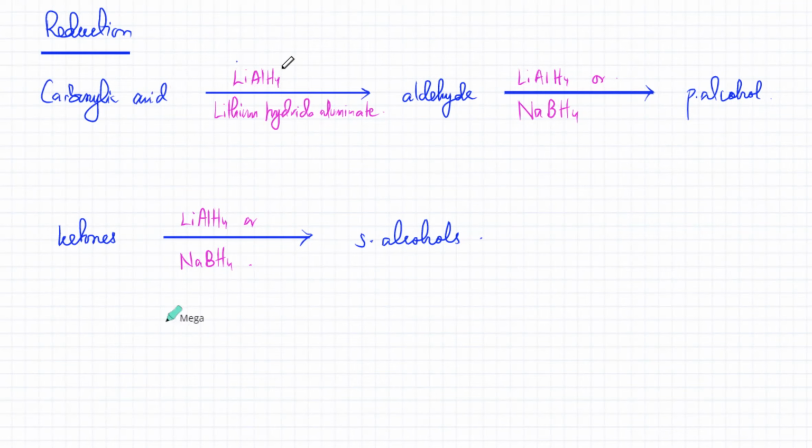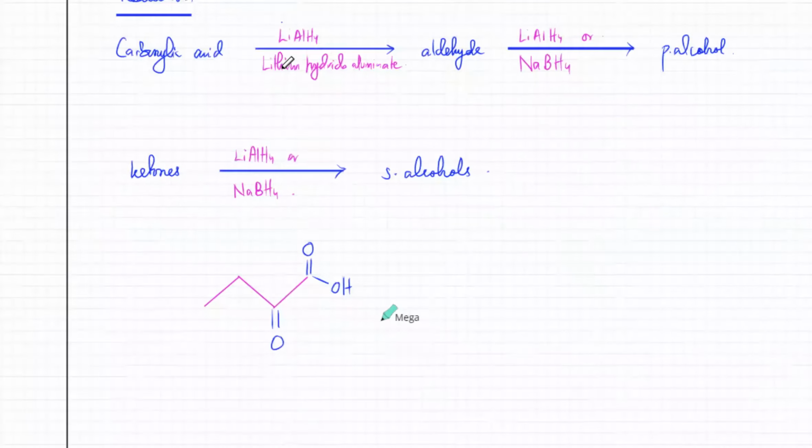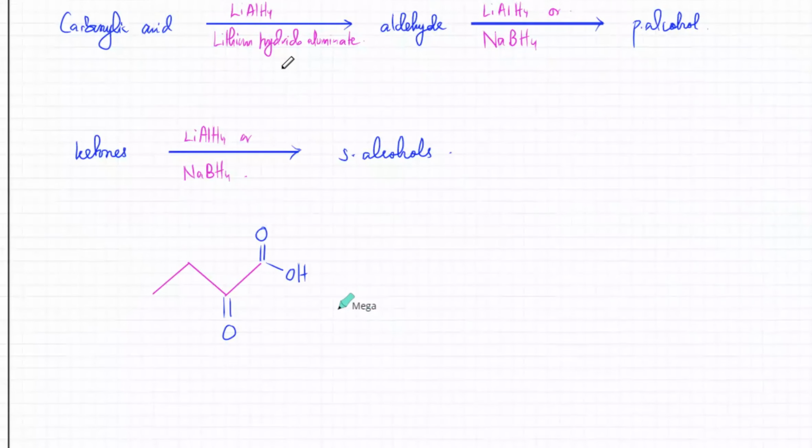So let's say I have a molecule. All you have to do is turn it back into an alcohol. Say I have a carboxylic acid group, with a double bond O and OH, and there's another double bond O, which is a ketone.